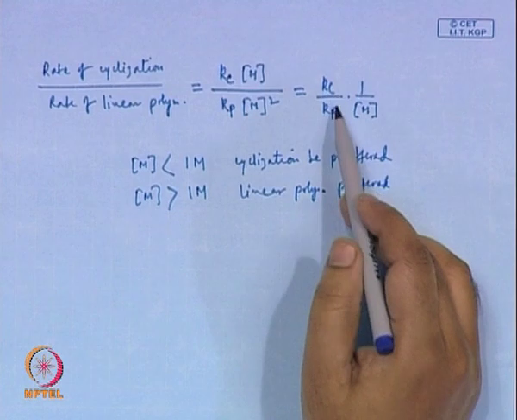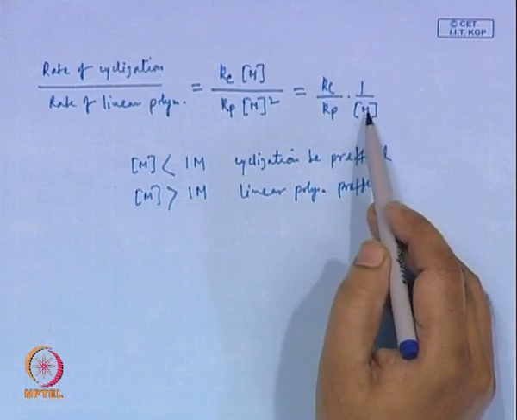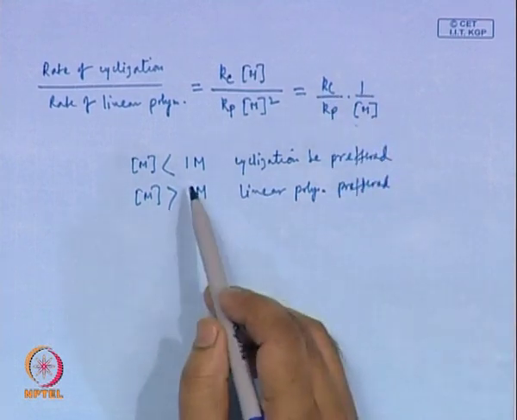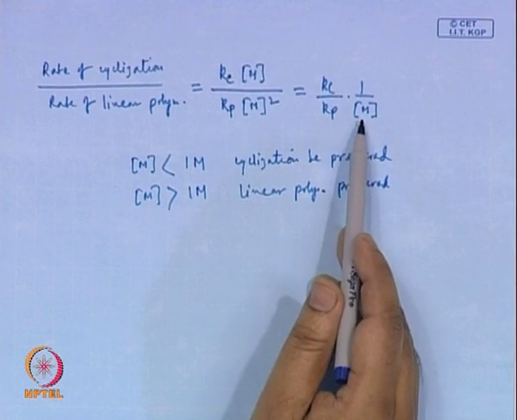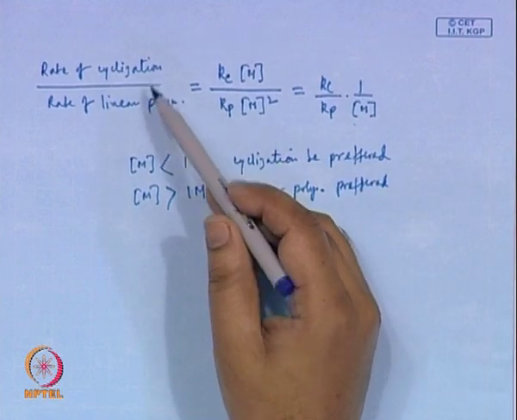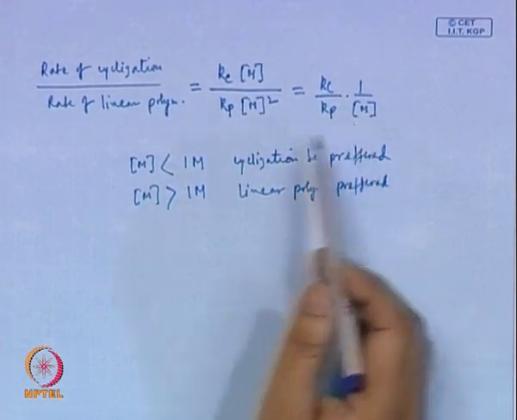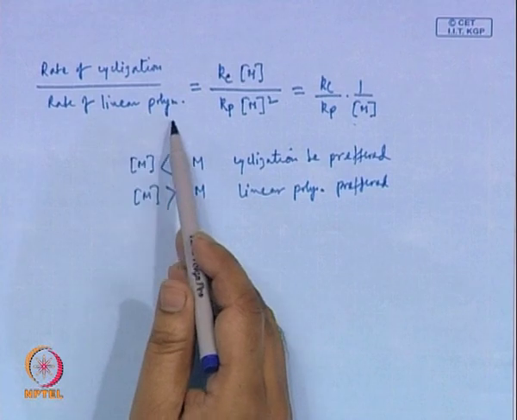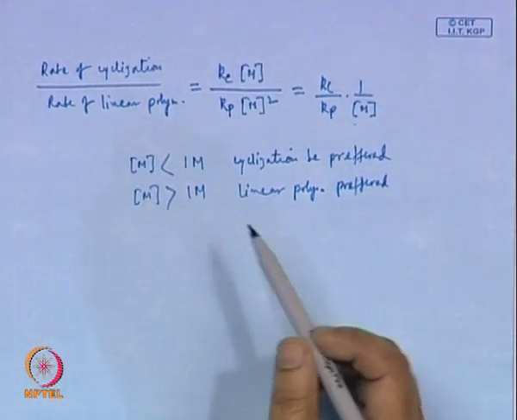From the concentration of the monomer alone, you can find out that if it is below 1, then the rate of cyclization will be higher, and if it is above 1, this will be a fraction. So, the rate of linear polymerization will be higher.